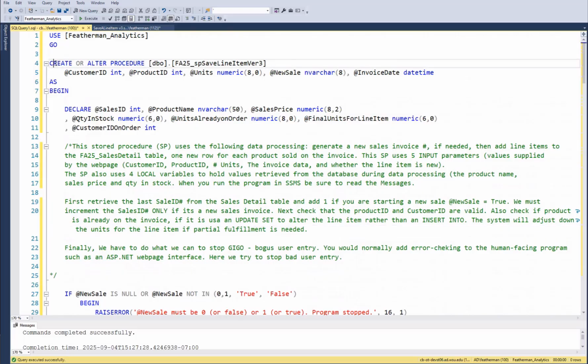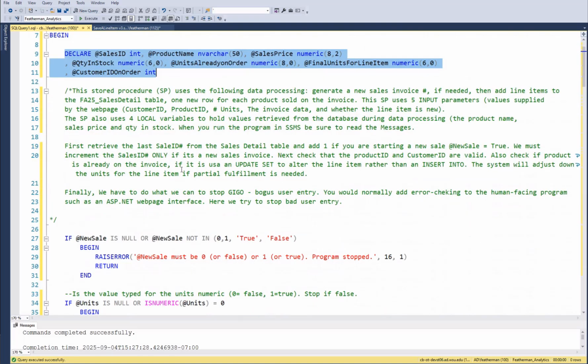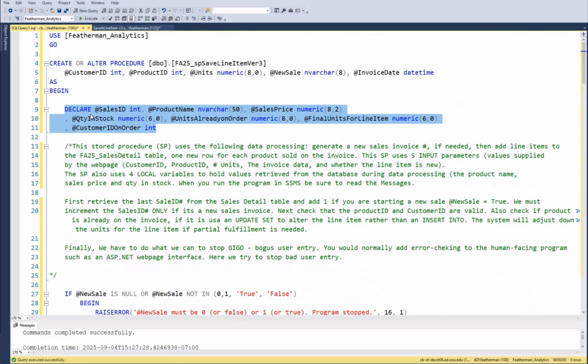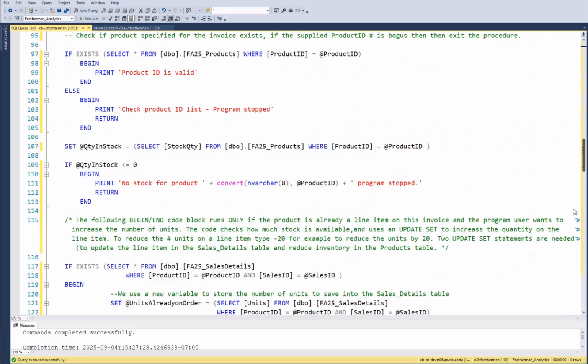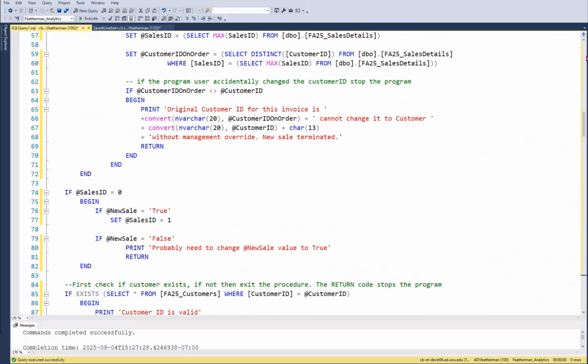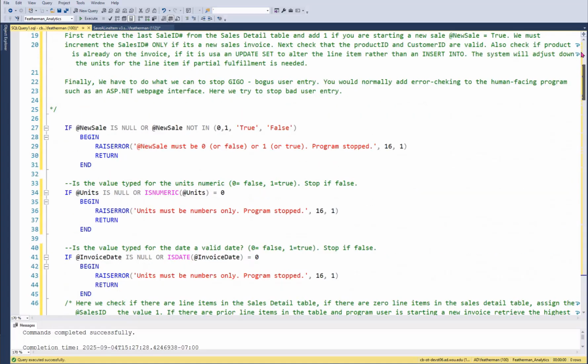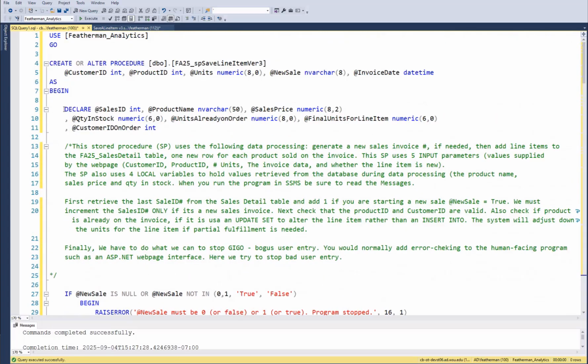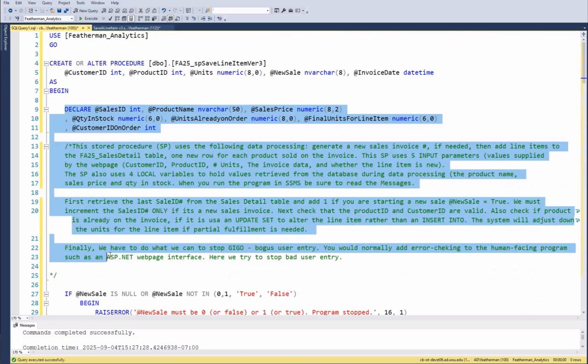So it's our procedure, use go, create procedure as. There's our input variables. Here's our local variables needed to do the functioning. So first thing I wanted to show is you have a begin, and if I scroll down to the bottom, we have an end. And so I'm using indenting to show that all of this code is within the begin end. And then all of the rest of this is inside that begin end.